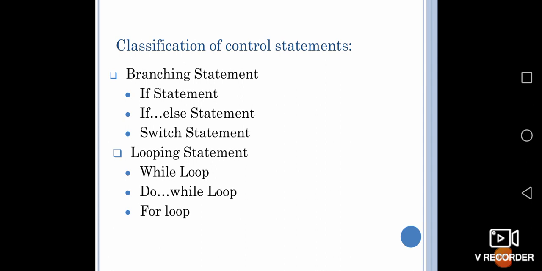The classification of control statements. Branching statements are further divided into if statement, if else statement, and switch statement. And the looping statement is again divided into while statement, do while statement, and for loop. All those statements and loops have very minor differences between them, so we will be detailing that.